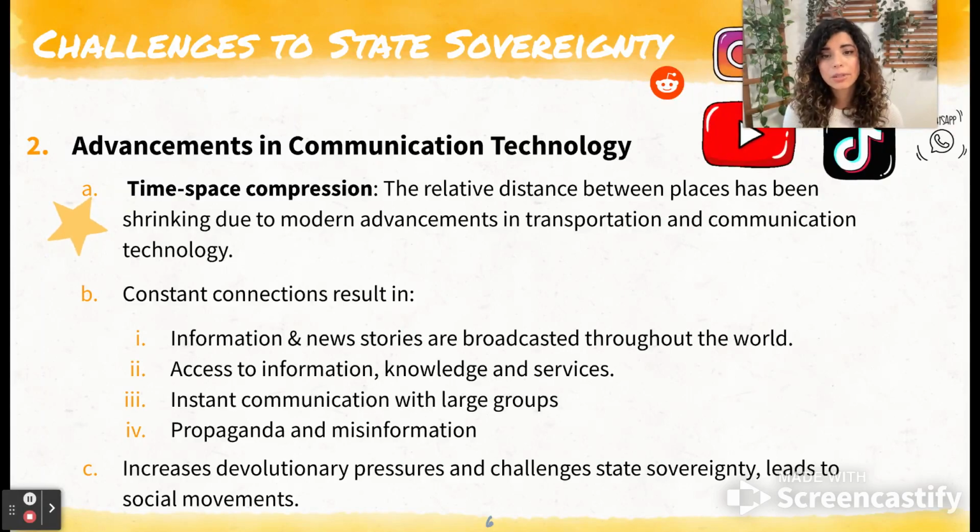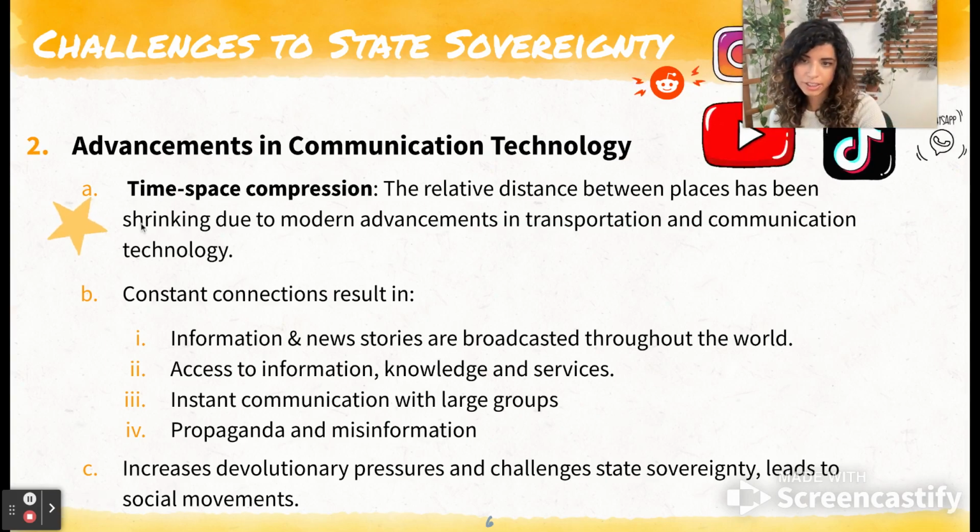Advancements in communication technology can be challenging for state sovereignty. So I have a little star here next to time-space compression. Everybody should know that very well by now. That's where the relative distance between places shrinks due to modern advancements in transportation and communication technology. So because of technology, places and people are closer together and have more ability to interact.